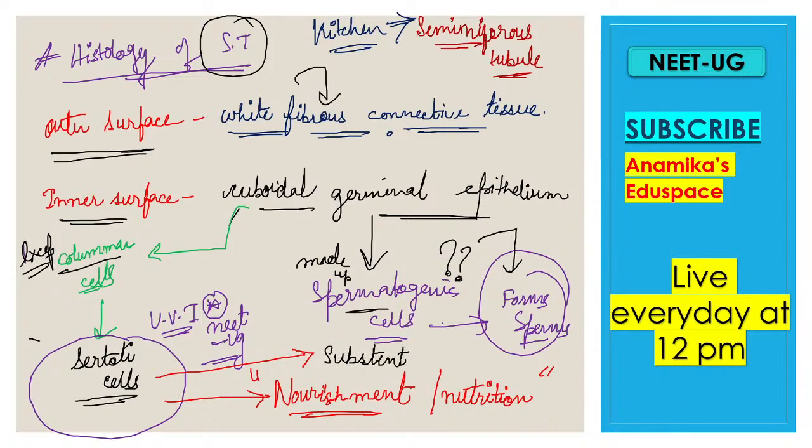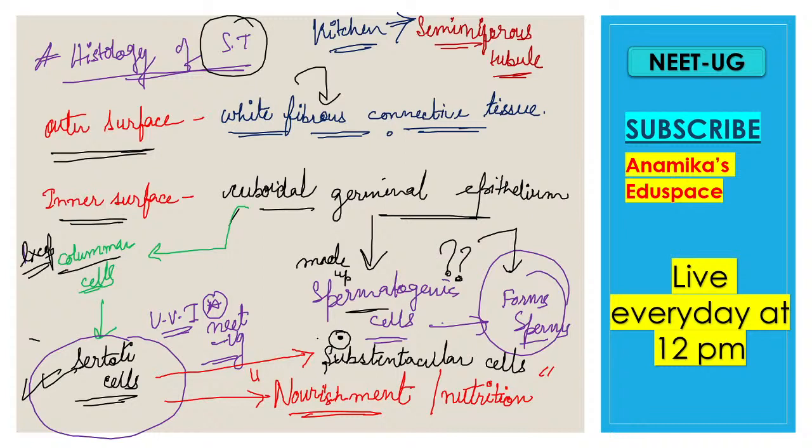Sometimes the examiner asks what is the function of the subtentacular cell, but the students who are very used to the term Sertoli cells will not be able to tell the other name, and they get confused and cannot answer the question. So that is the examiner's point of view. Always try to read the chapter from the examiner's point of view.